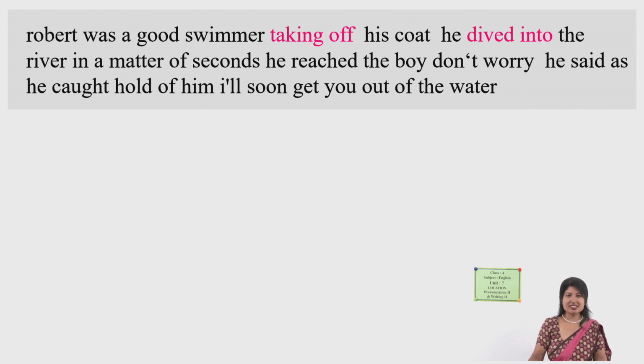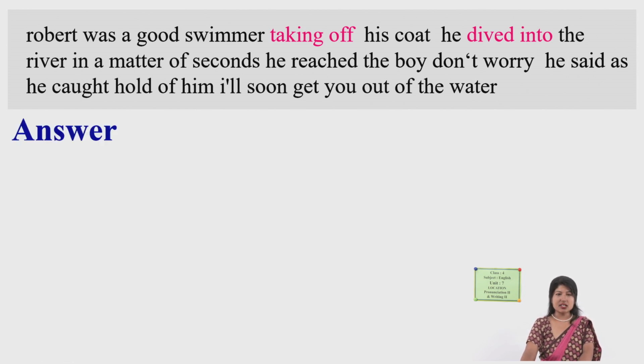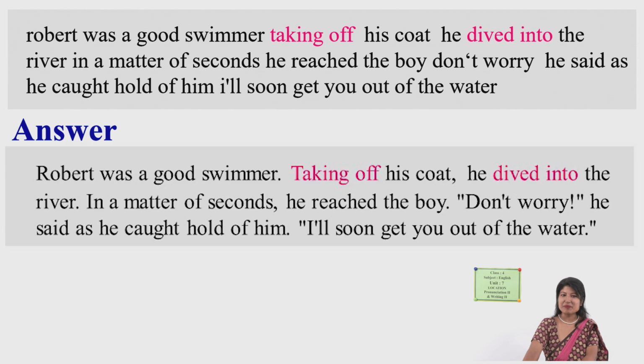Okay, yes. Now the answer. Let's look at the answer and compare. I know you have already found it, right? Here it goes, the text with punctuation marks. Can you see the difference?